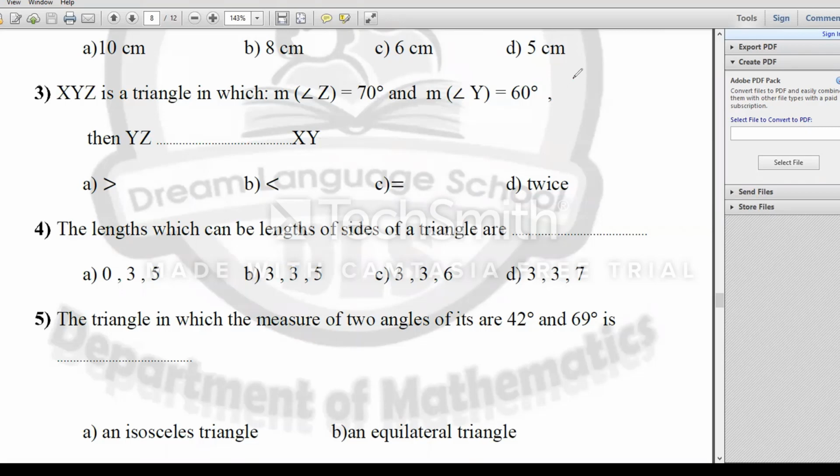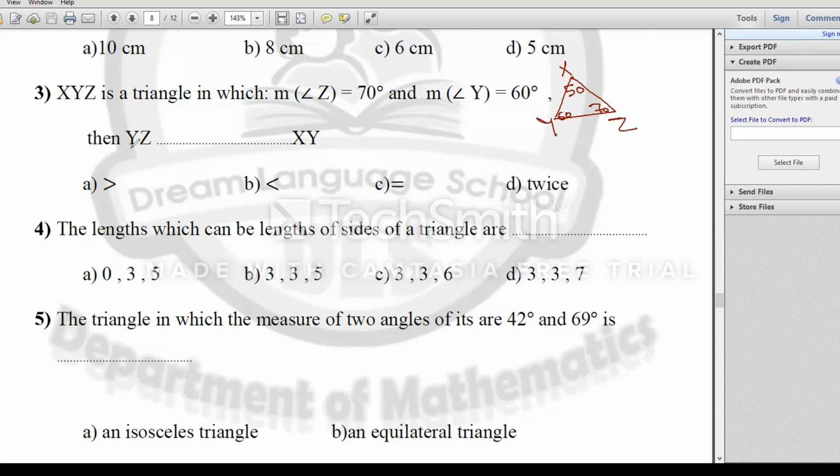I will draw triangle here, X, Y, Z. Measure of angle Z equals 70 degree and the measure of angle Y equals 60 degree. Then I can get measure of angle X. X comes from 180 minus open bracket 70 plus 60. 70 plus 60 equal 130. Then angle X equal 50 degree.